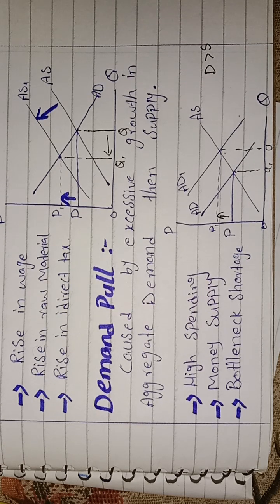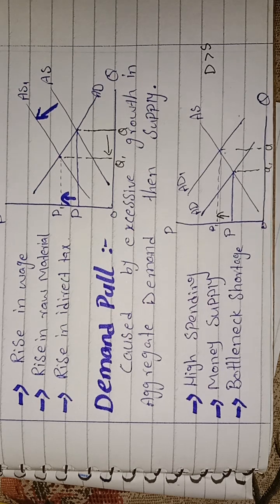When money supply increases, it means the interest rate is low. When the interest rate is low, people will buy more things and invest more. So monetarist economists increase the interest rate and decrease the money supply.